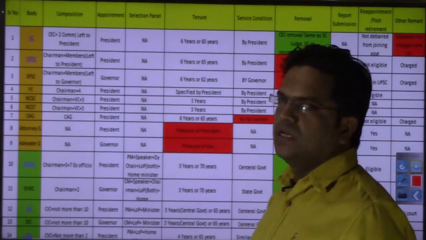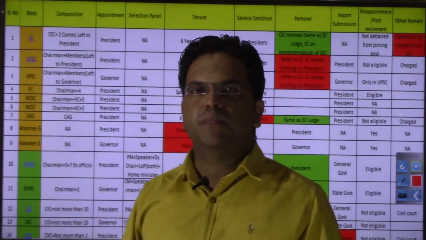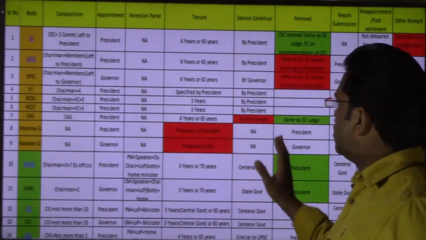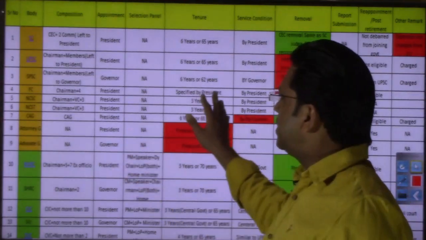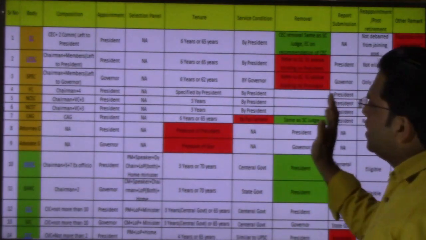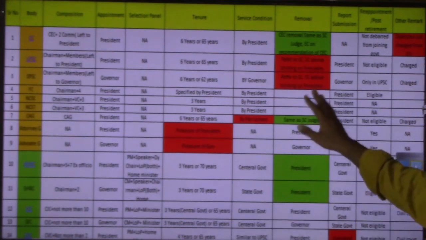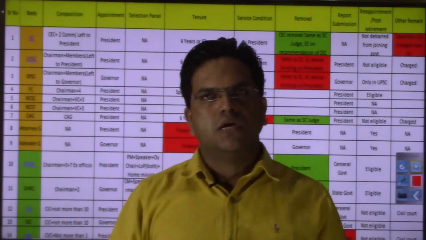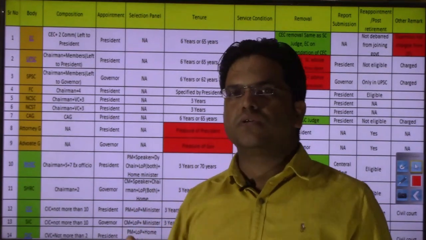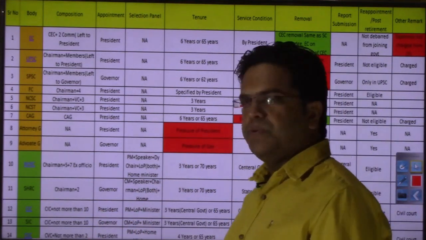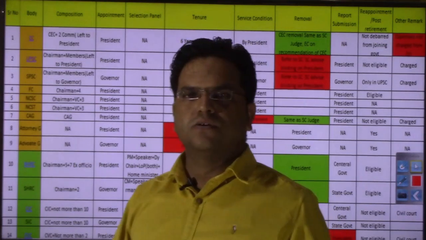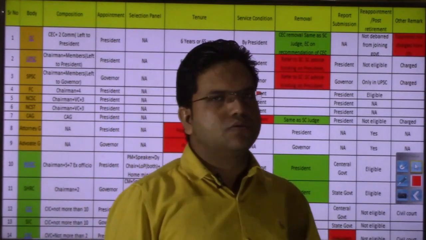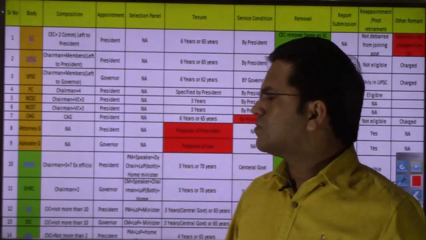All this information may be a Herculean task to remember, and that's why it was my attempt to put all of it on one particular slide, so that you can take a snapshot of this slide and paste it in front of your table. Considering that your prelims is drawing near, perhaps this slide is going to help. I had this slide prepared around 20 or 30 days ago, but then it came to my mind that I should share it with you today itself, and that's why I'm sharing it.